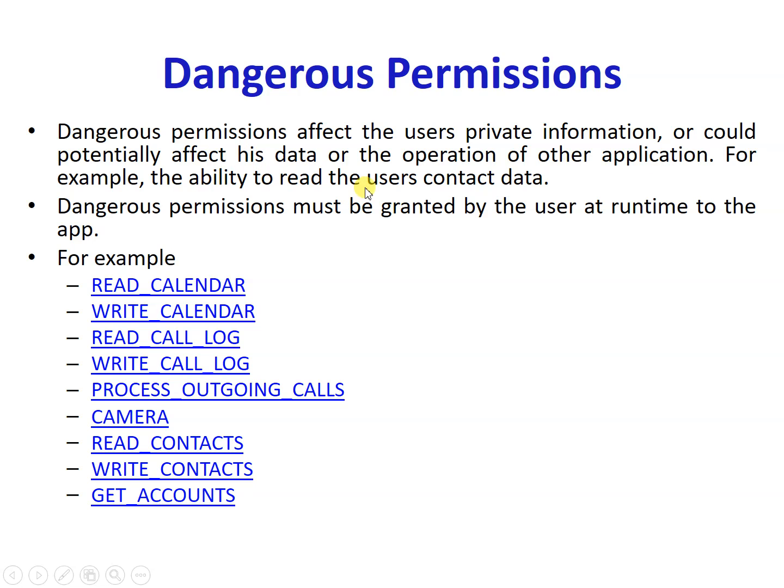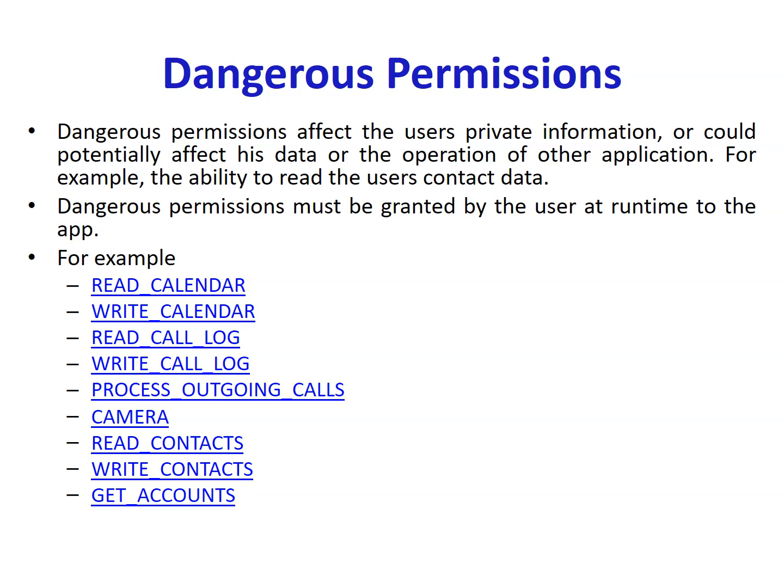For example, the ability to read the user's contact data. If any application wants to read the contact information from your mobile, that is sensitive information. Anybody can read your contact information, make a phone call, or do other things. Anybody can read your calendar, your meetings, your information. Any application can make a call to anyone, read call information, access your camera, take pictures, maybe hidden pictures, and get some account information. So all these types of permissions can harm other applications, the user, and the operating